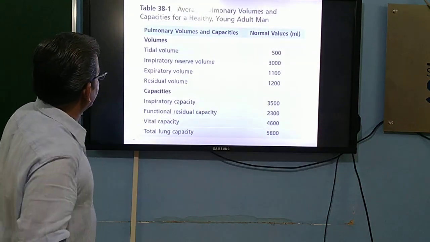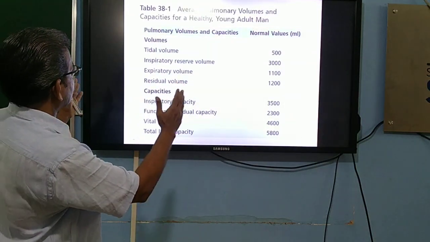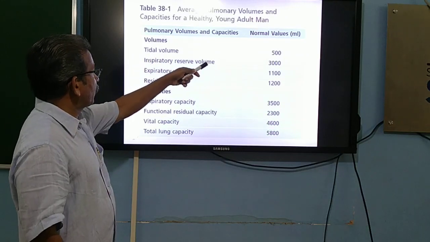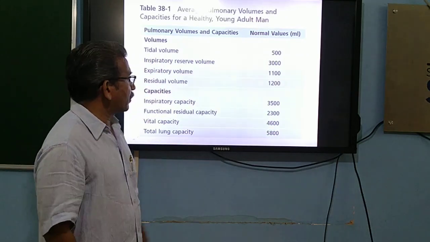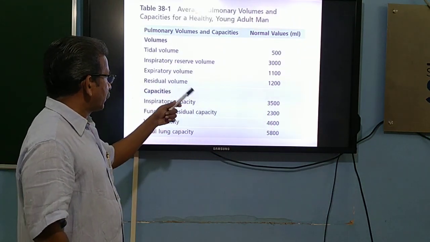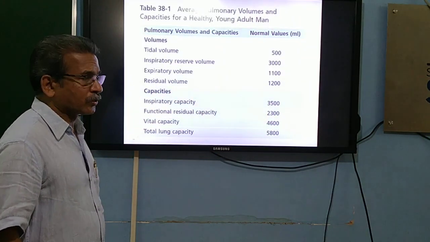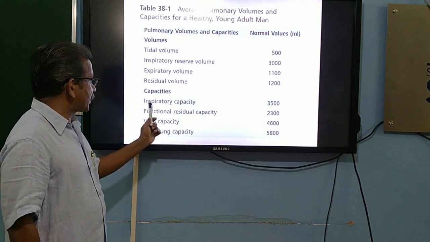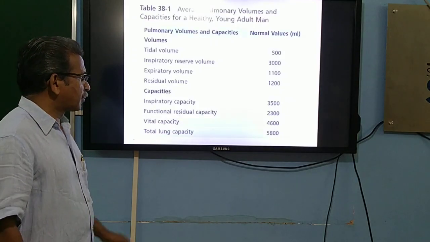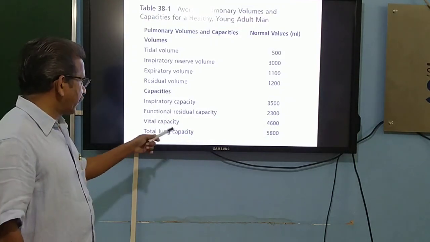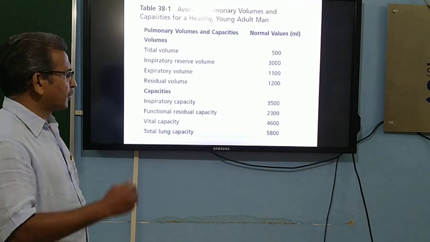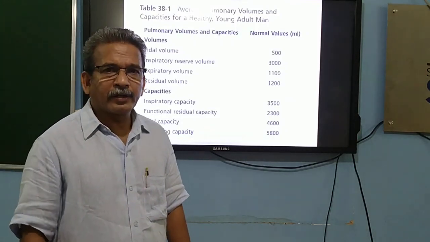A table showing various lung capacities and lung volumes. See here, tidal volume 500 ml, inspiratory reserve volume 3000, expiratory reserve volume 1100, residual volume 1200. Then lung capacity: inspiratory capacity 3500, functional residual capacity 2300 ml, vital capacity 4600 ml, and total lung capacity amounts to 5800 ml.